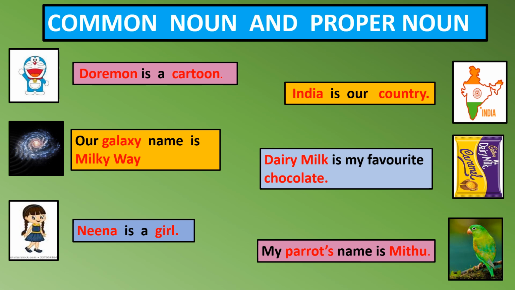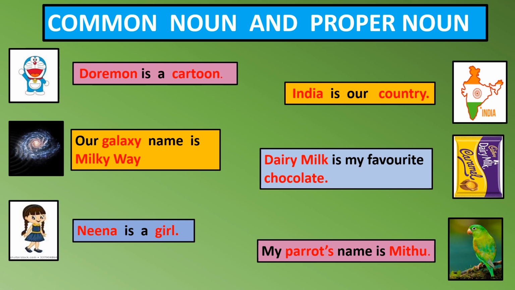Whereas galaxy in the second sentence starts with a small letter but Milky Way starts with a capital letter. Why is it so? This is because the words which start with a capital letter are specific names or special names of any person, place or thing, and the nouns which start with small letters are general names.